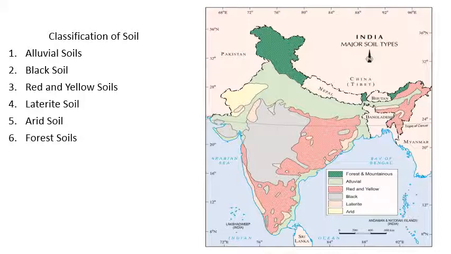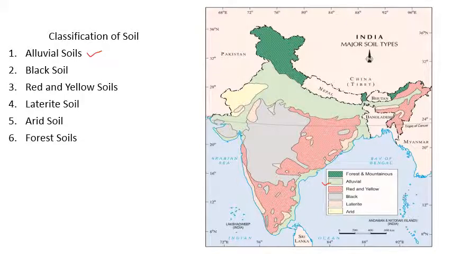We'll talk about that also, but I would like you people to pay your attention towards this map and try to understand, because I will not be able to come back and show this map again while I explain the type of soil and the different features of the particular soil. Now we will observe one by one the type of soil which is present in different areas. Let us first focus on alluvial soil. Now you can see here alluvial soil, you can see in the index the symbol.